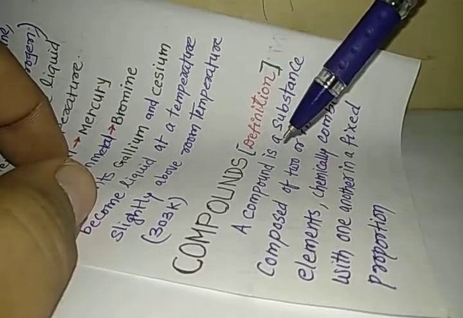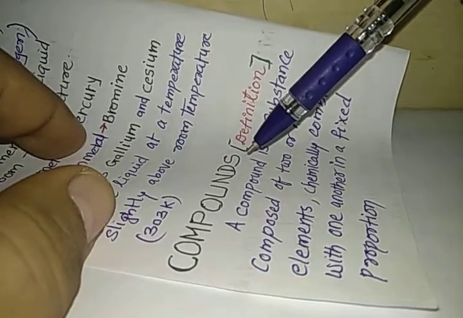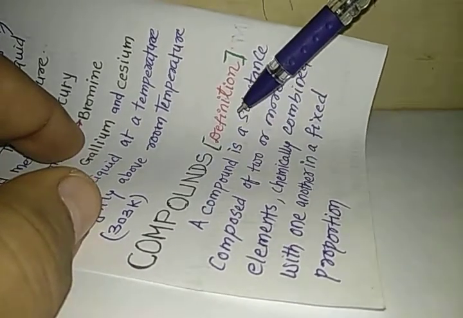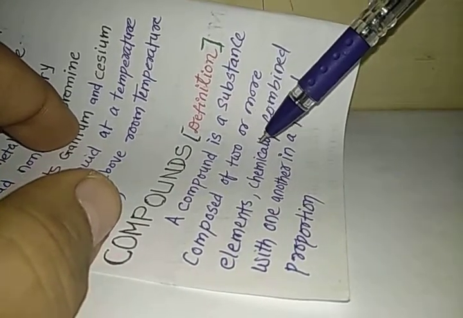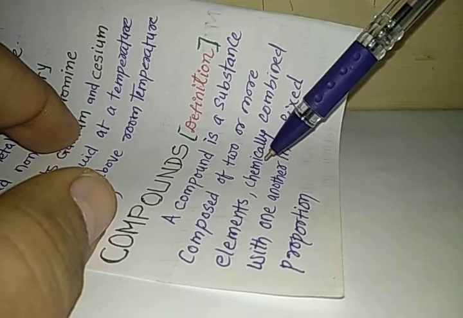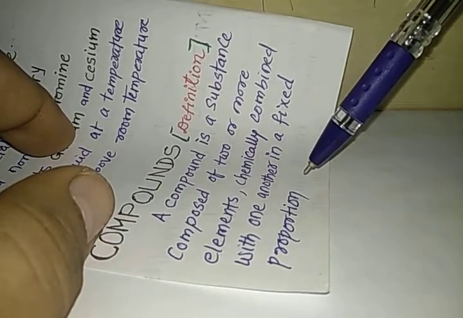Now we are going to study the second type of pure substance, which is known as compound. Let us learn the definition of compound. A compound is a substance composed of two or more elements. They chemically combine with one another in a fixed proportion.